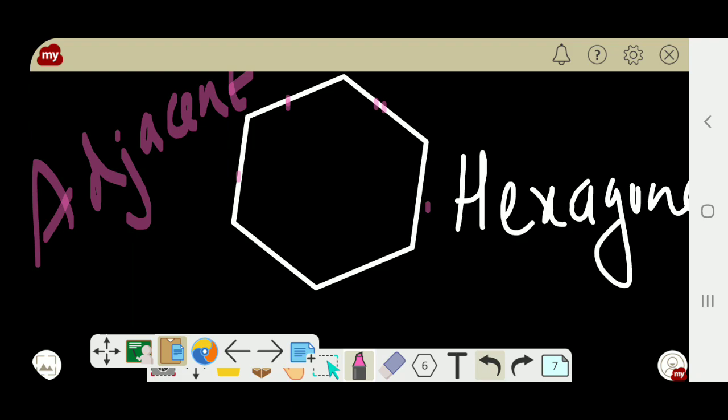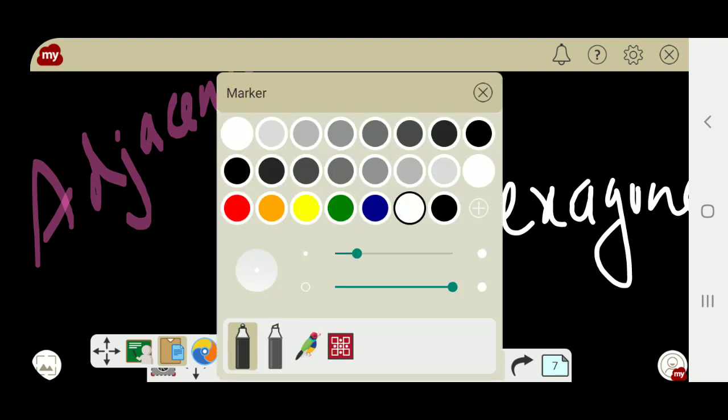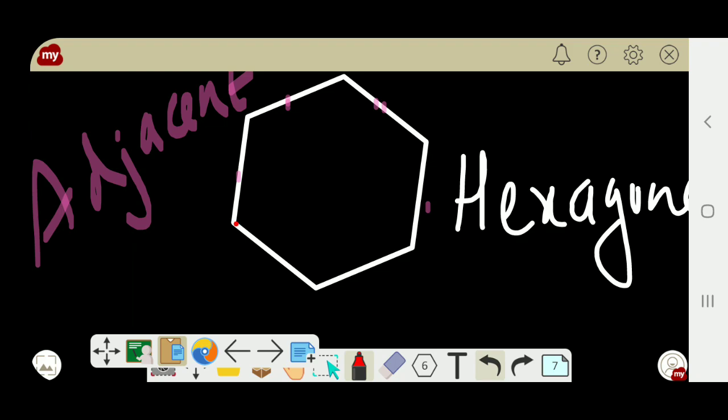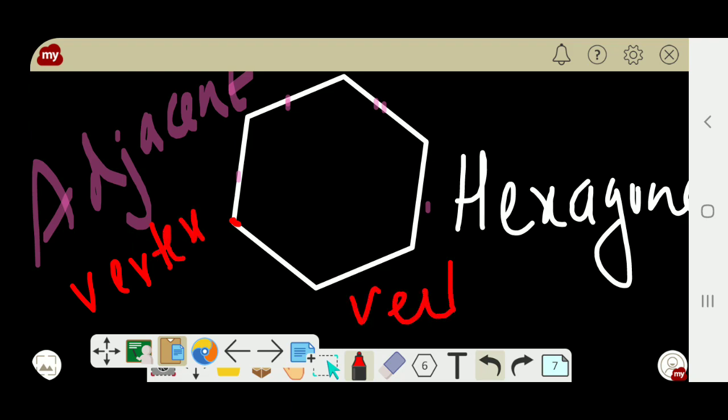The common point between two adjacent sides is called a vertex. Singular is vertex, plural is vertices. One vertex here, one here, one here, and here.